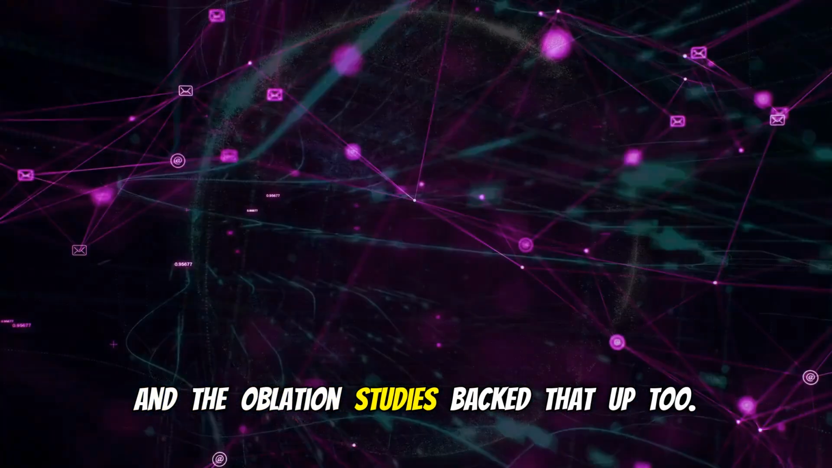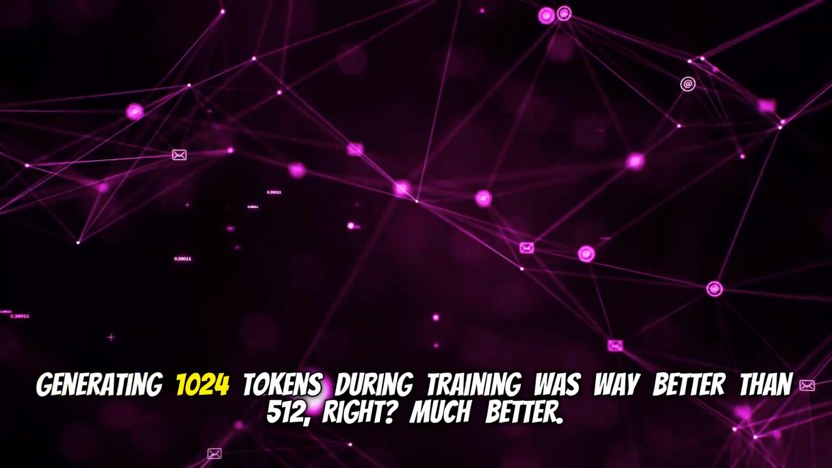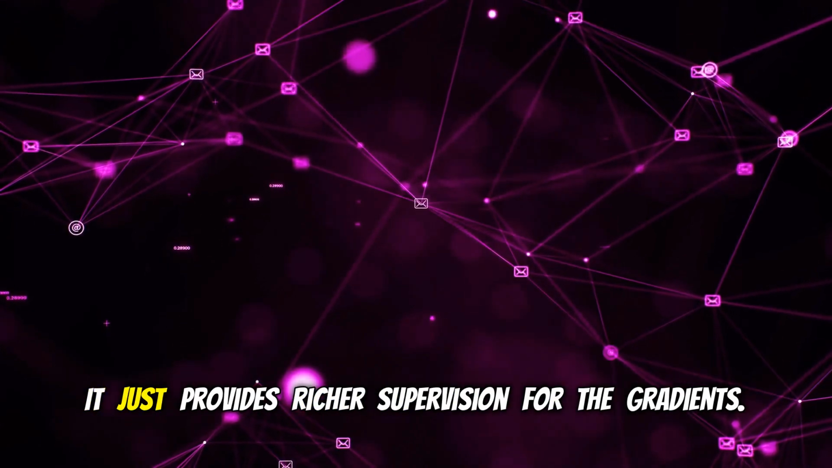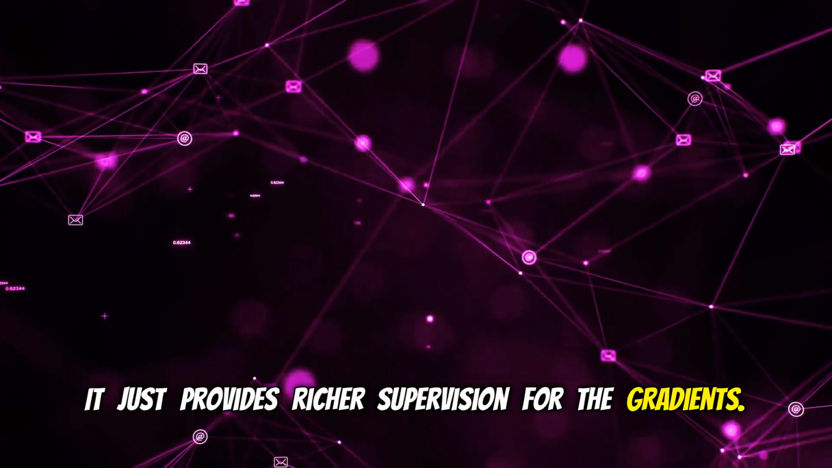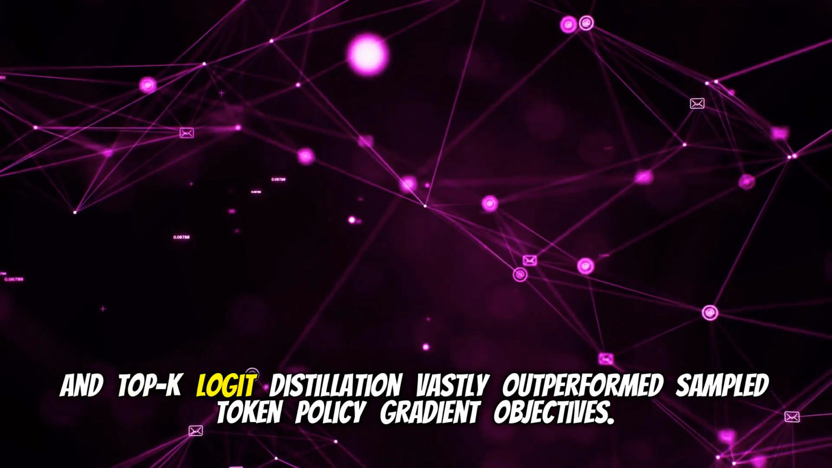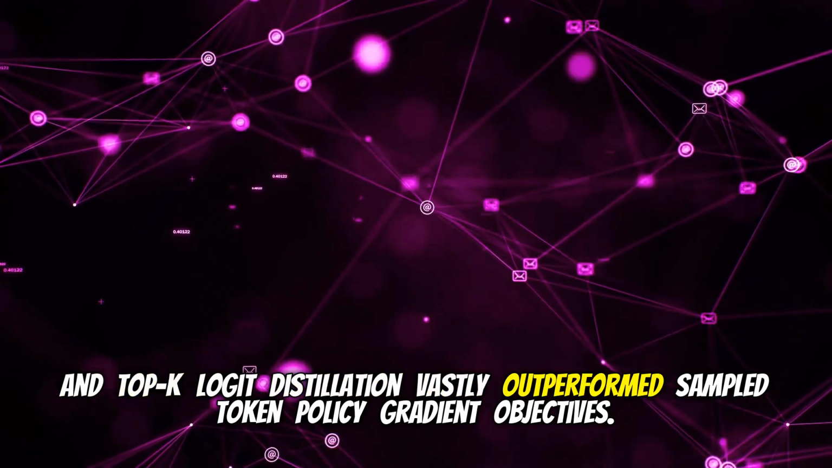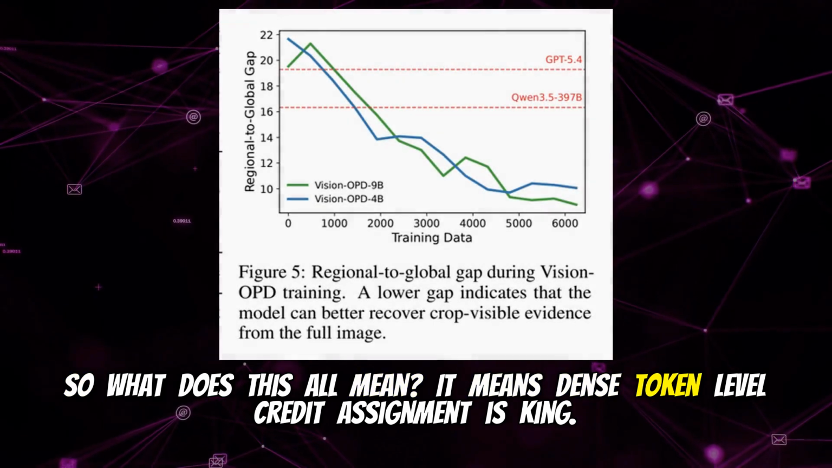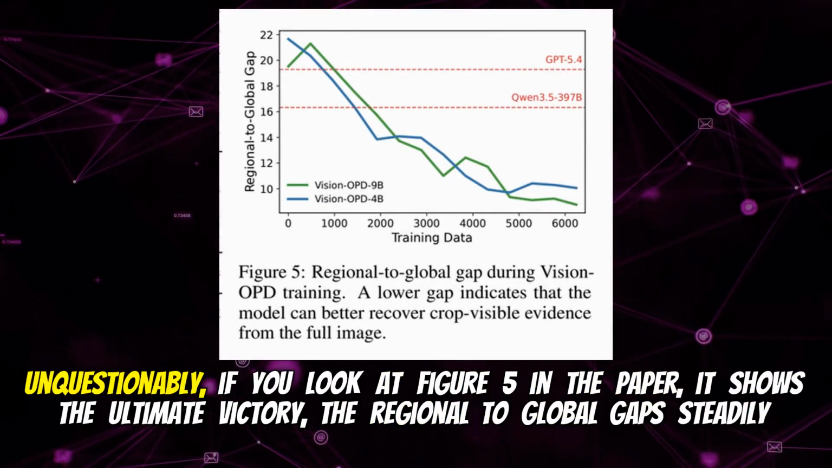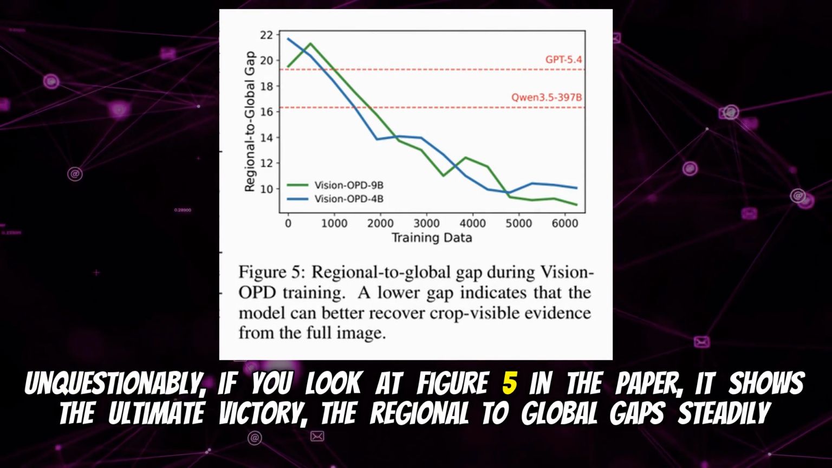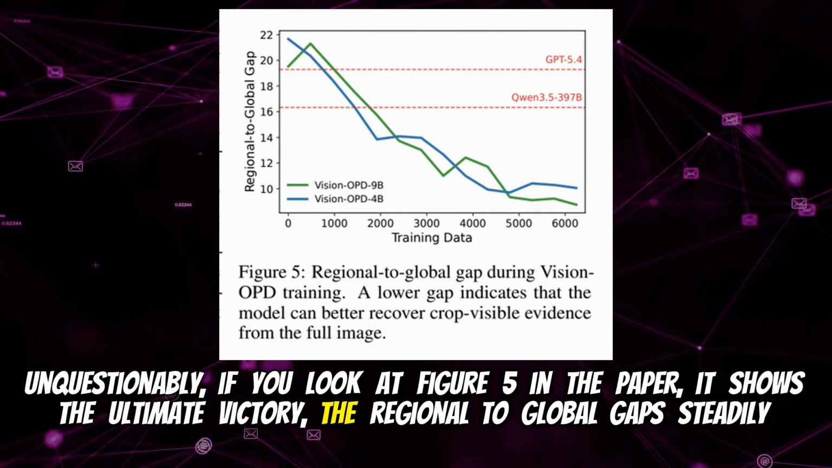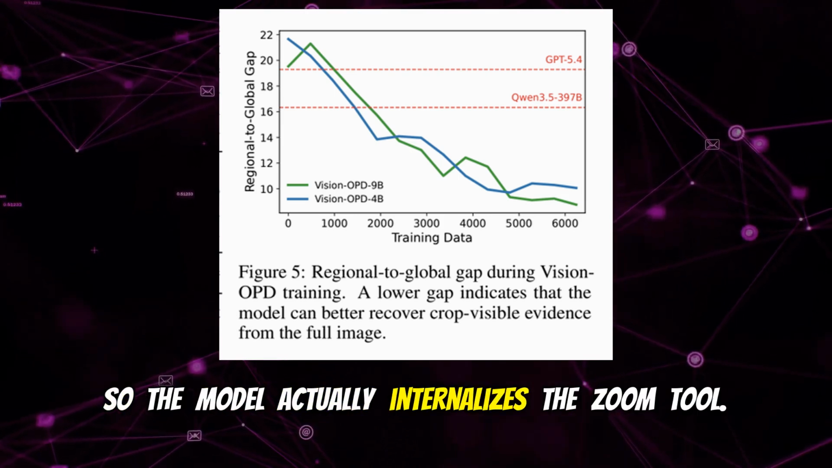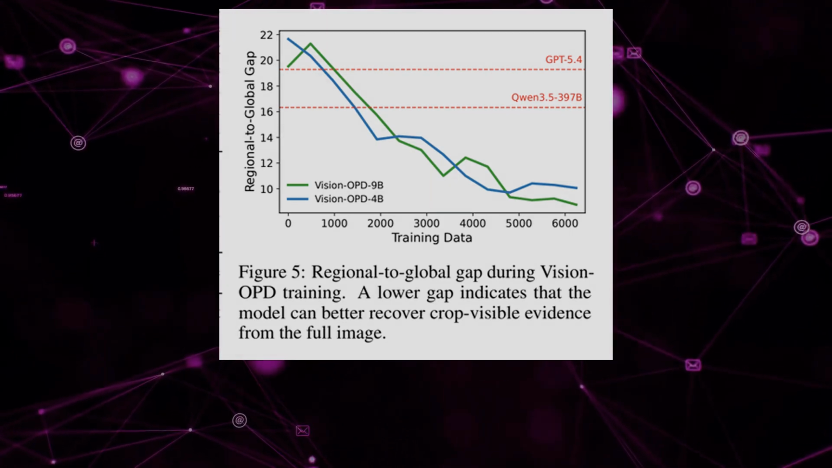And the ablation studies back that up, too. Generating 10,024 tokens during training was way better than 512, right? Much better. It just provides richer supervision for the gradients. And top-K logits distillation vastly outperformed sampled token policy gradient objectives. So what does this all mean? It means dense token-level credit assignment is king. Unquestionably. If you look at Figure 5 in the paper, it shows the ultimate victory. The regional to global gap steadily plummets during training. So the model actually internalizes the zoom tool. It completely learns it. Which is incredible.